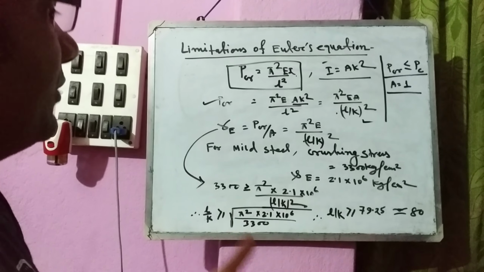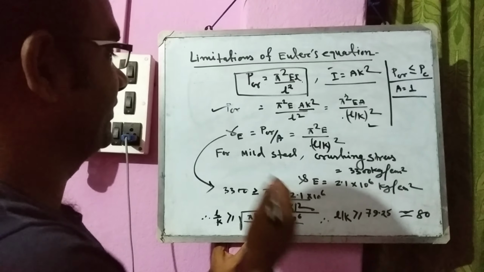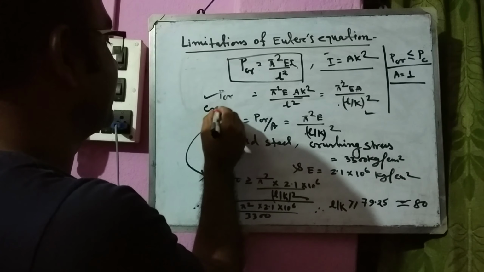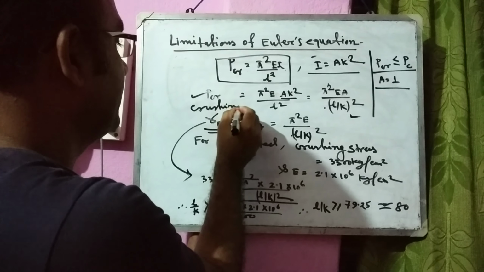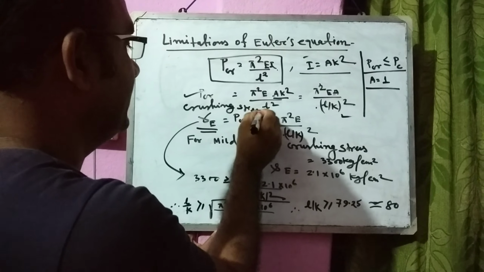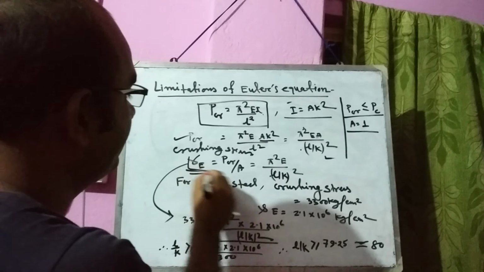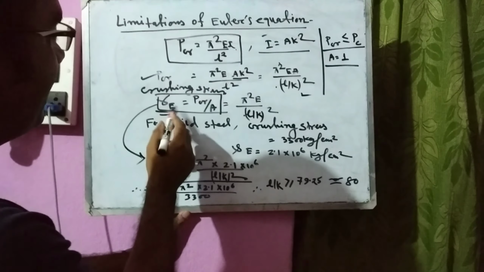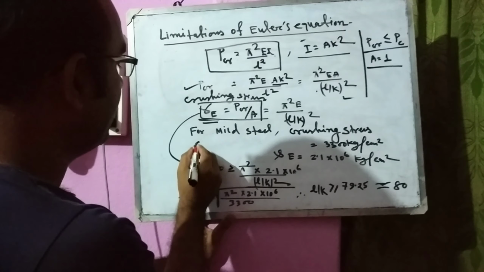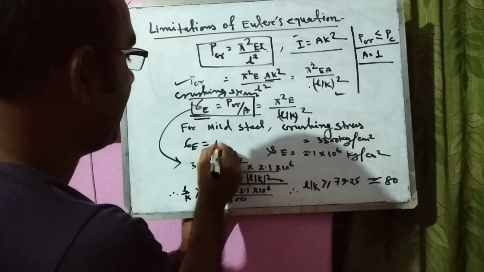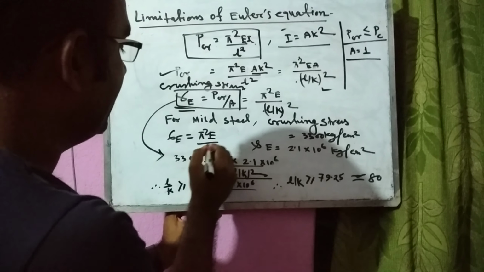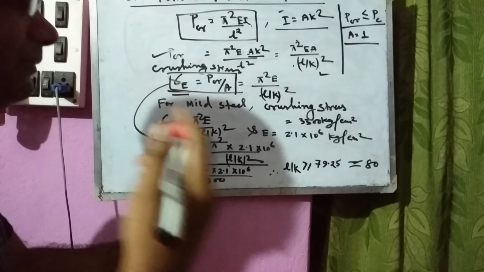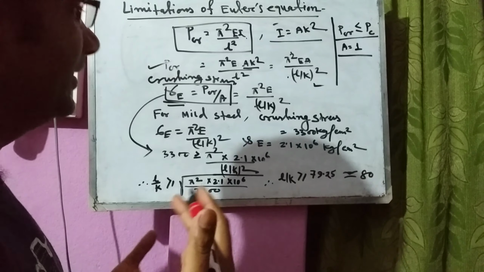Now we will consider the crushing stress, denoted by sigma C. Crushing stress is equal to PCR by A. So sigma C is equal to pi square E by L by K, the whole square, where L by K is the slenderness ratio.